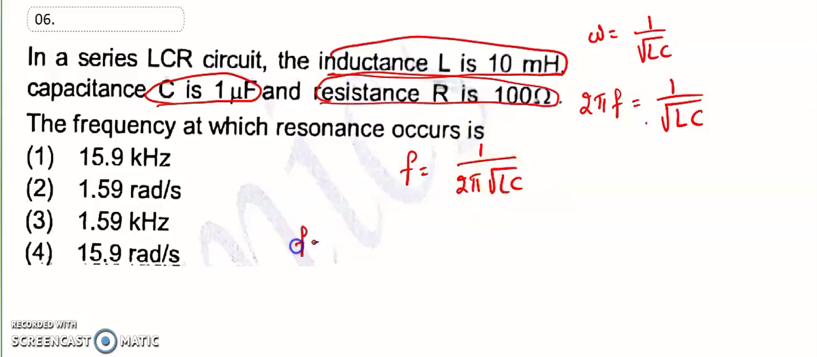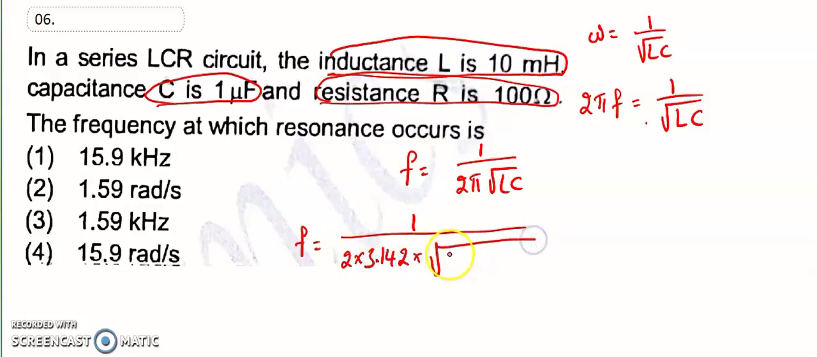So now you have to put the values. So do the substitution. That is 2 into 3.142 into square root of L. What is the L value here? 10 millihenry. So 10 into 10 to the power of minus 3. Millihenry is converted into Henry. So C, capacitor, 10 to the power of minus 6.